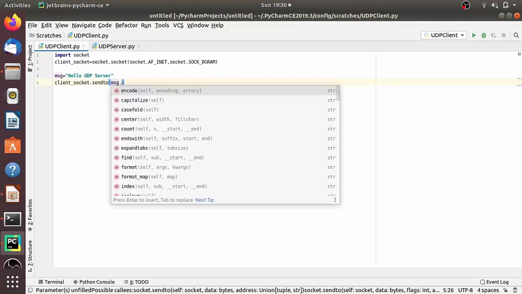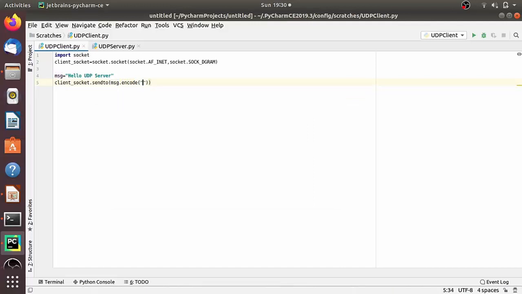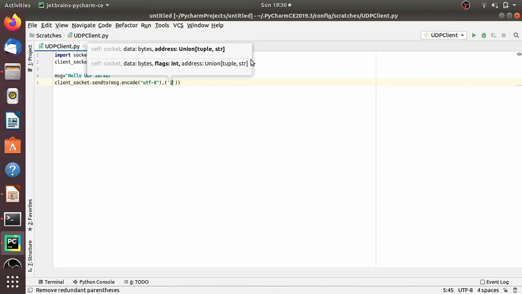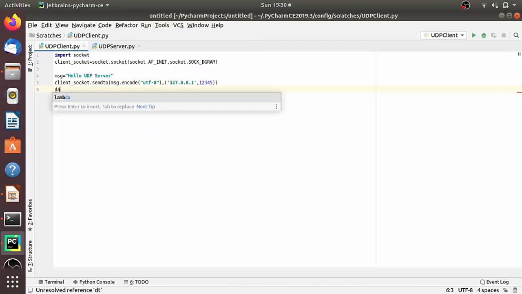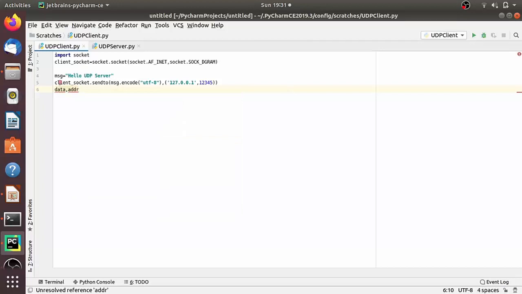And we have to send the message to the localhost address. So I am providing 127.0.0.1 and the port number is 12345, right? And also if the server sends something, we have to receive that.